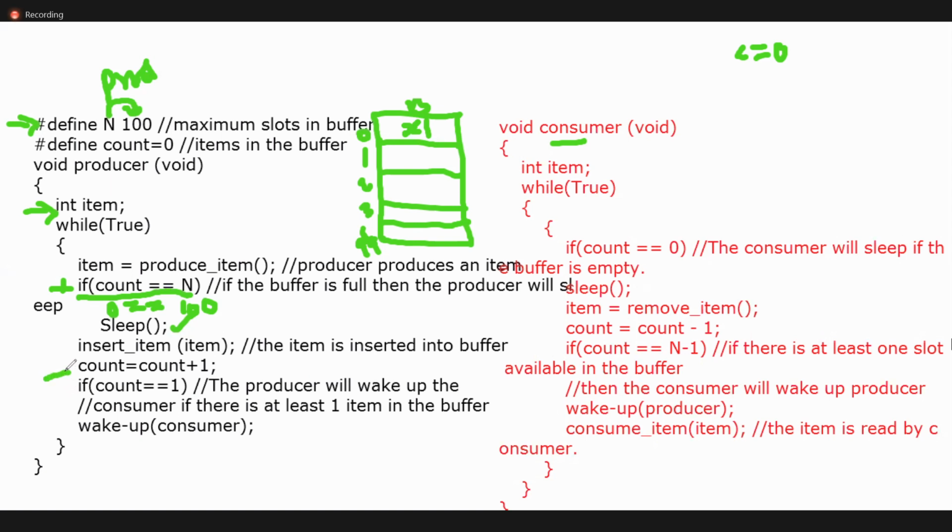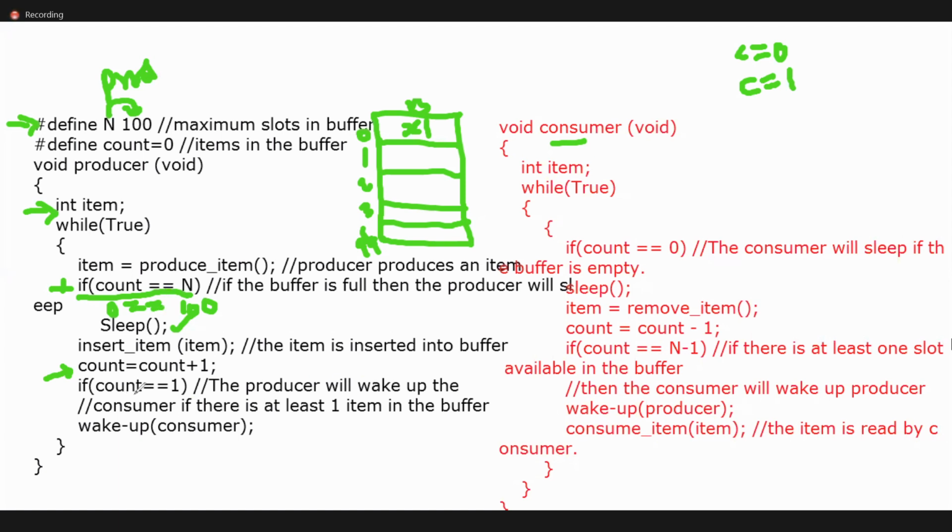Count equals count plus plus, meaning now it will increment count by 1. Yes or no? So if count equals n, the buffer is already full, so the producer can go and sleep.